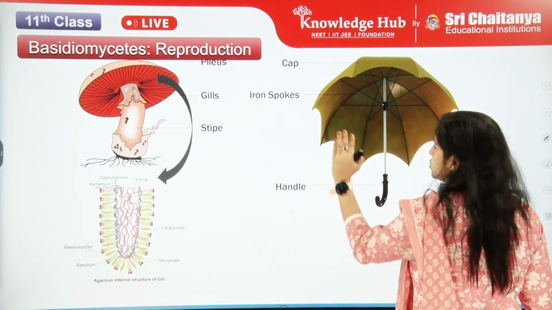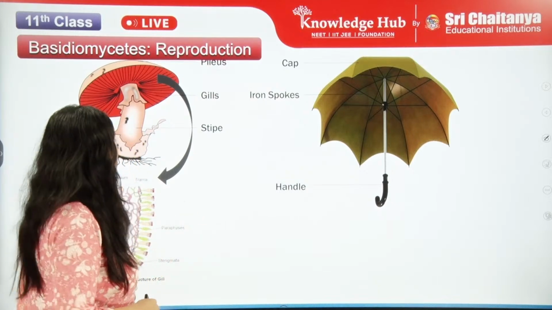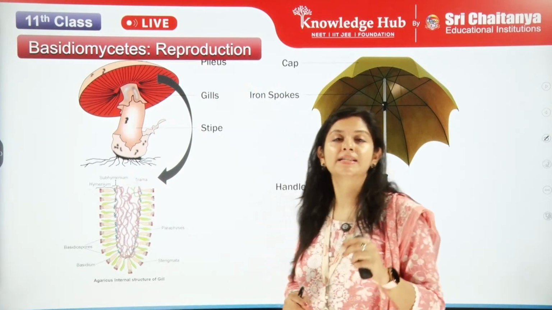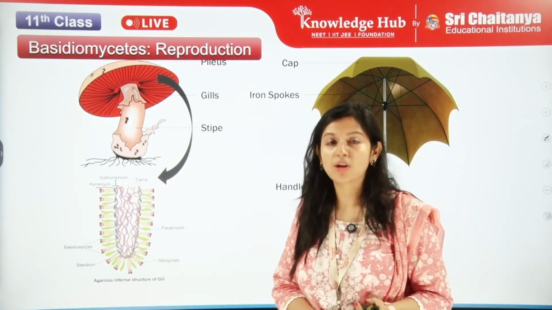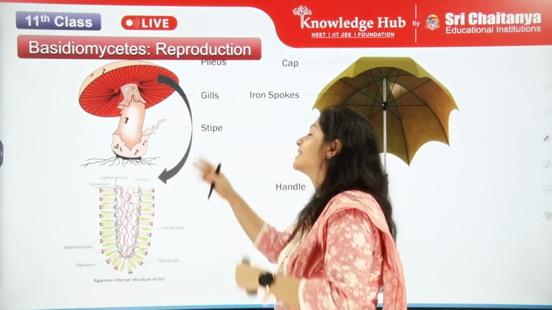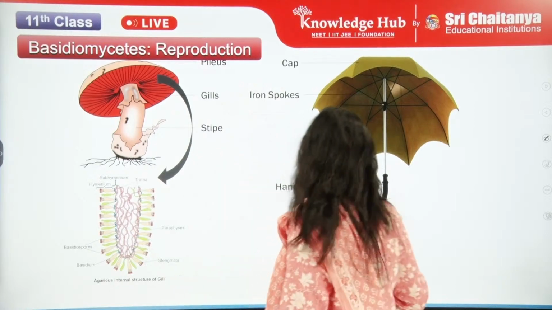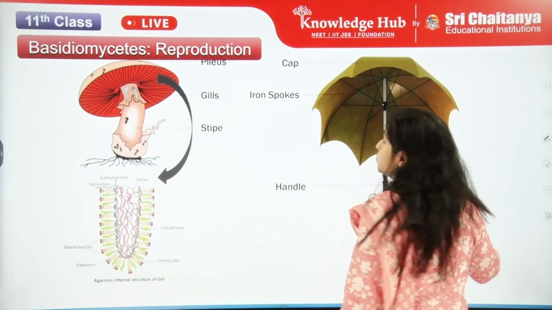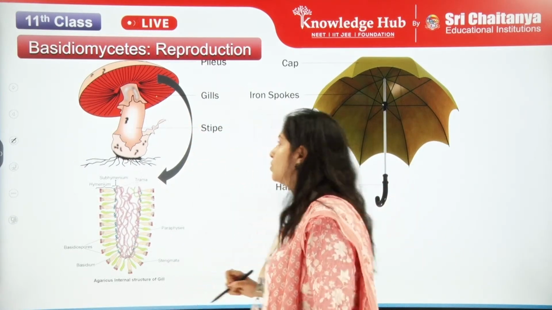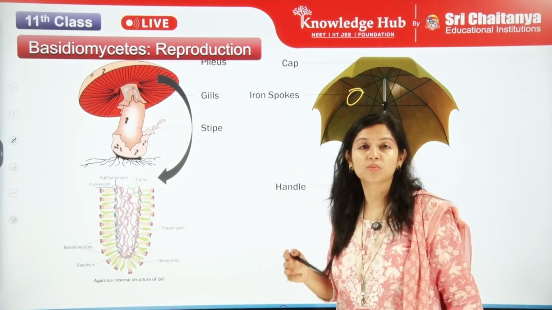You can compare the structure with an umbrella. The umbrella has a handle, which is similar to the stipe, holding it, and the umbrella has iron spokes. This mushroom also has gills. This part is providing the spoke-like structure. So this is the gills, similar to the iron spokes.